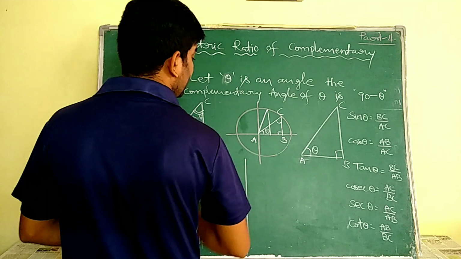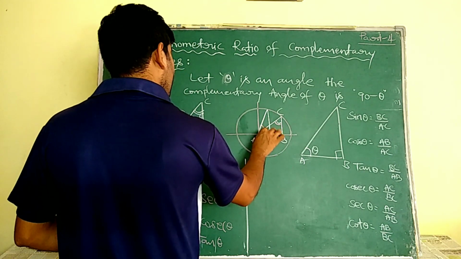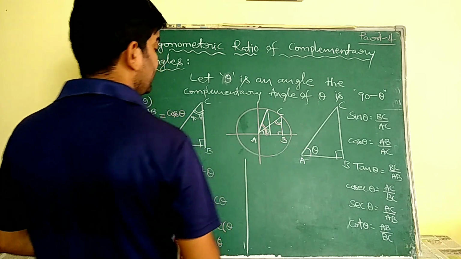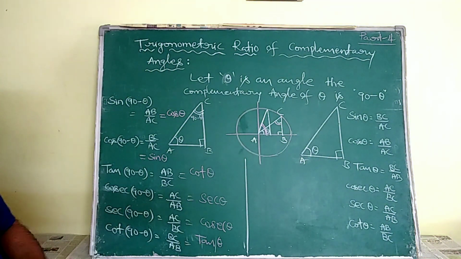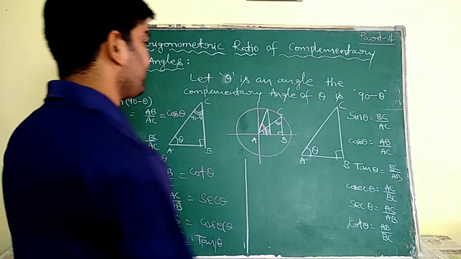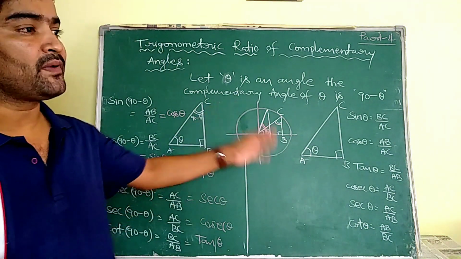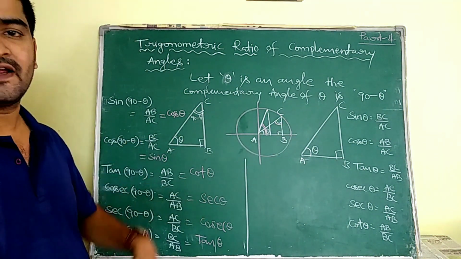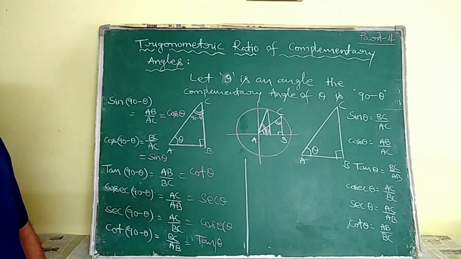This is 90 minus theta, so it is expressed here at the vertex. In this manner we are going to draw the diagram and find the trigonometric ratios. Don't bother about this one. In this manner we are going to find the complementary angle of a given angle. Now we have to remember these as formulas.